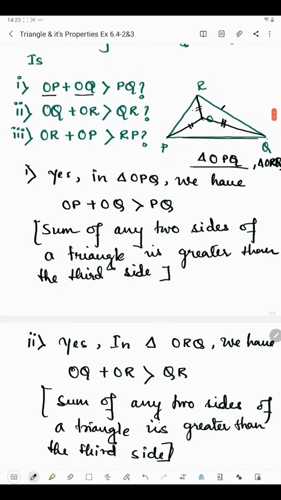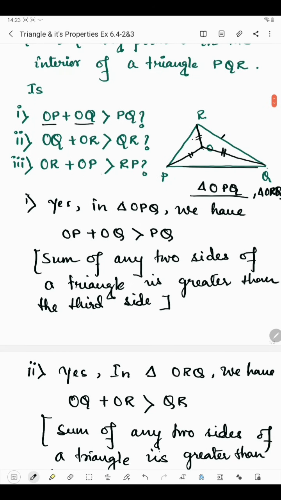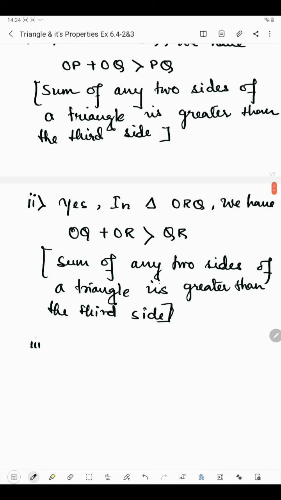Now in the third part we have OR plus OP is greater than RP. Where is OR? Here OR and OP, that means greater than RP, means this line, right? So here we can see that we have got a triangle ORP or OPR. So a triangle is possible when the sum of any two sides of a triangle is greater than the third side. So we'll write yes,